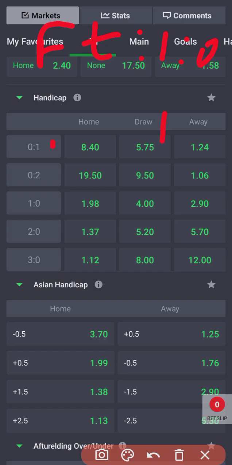If we add the handicap, it becomes 1-1. Do you understand? At full time, they have played 1-0. The home team won the game 1-0. Then if we should add the handicap, it becomes 1-1. Do you understand? Yes. So that is basically how it will win.